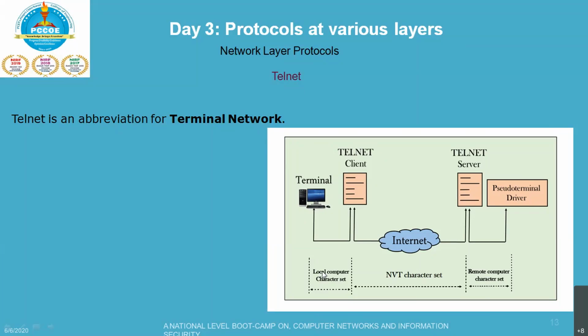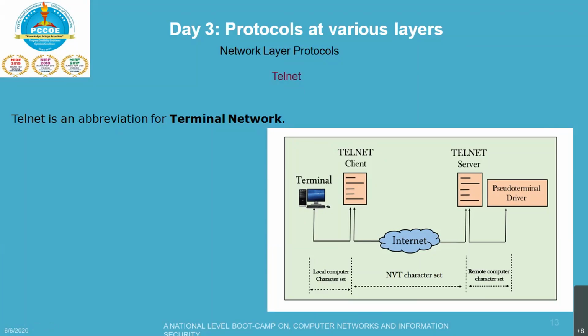Then the terminal driver passes each of these characters to the operating system, which in turn invokes the desired application program.